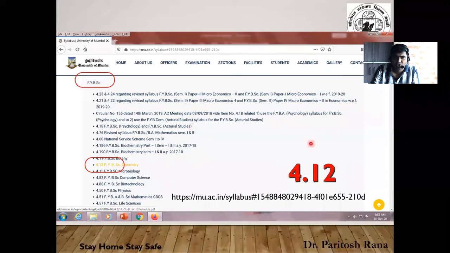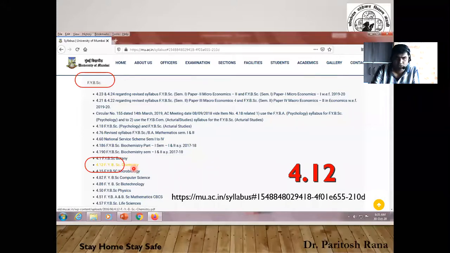Now, as I have mentioned, you have to focus on 4.12 FYBSc Chemistry, which is mentioned over here in yellow. I have selected it, so it is showing in yellow. This is the link. You can directly copy paste this link and you will get the same page. There is a PDF of this syllabus copy.